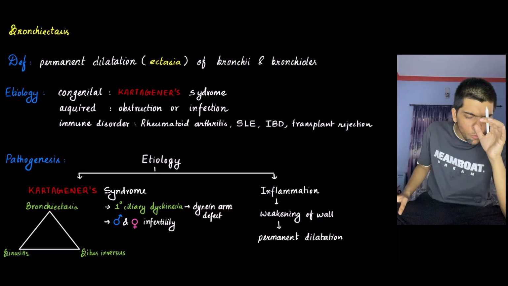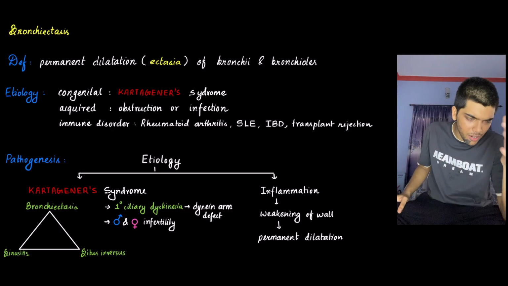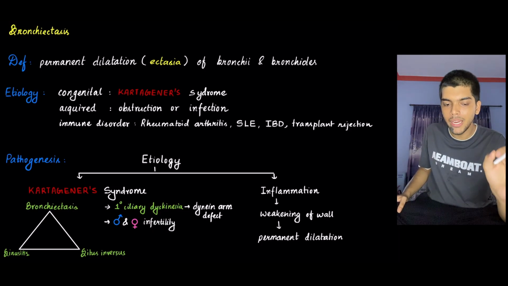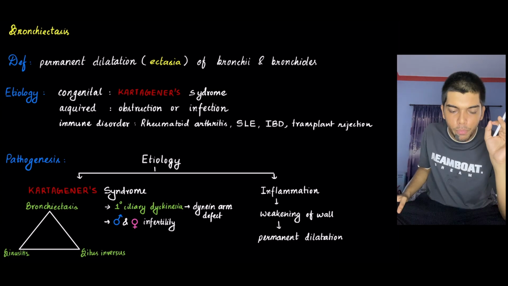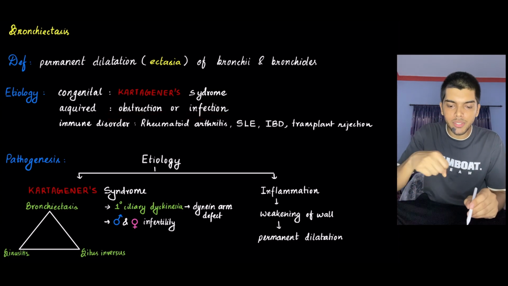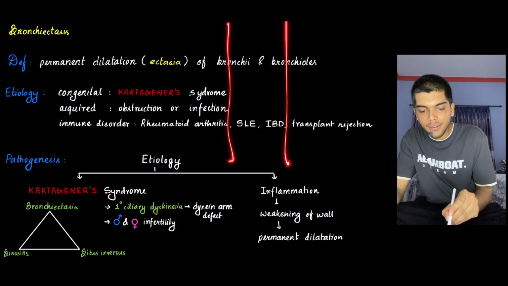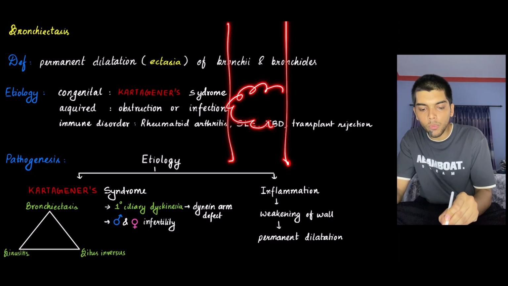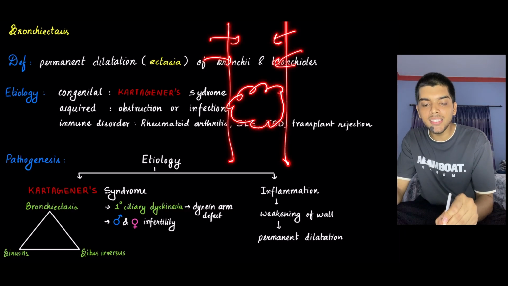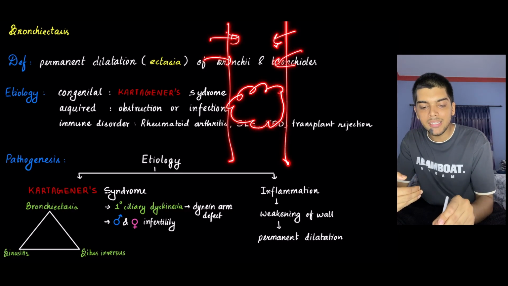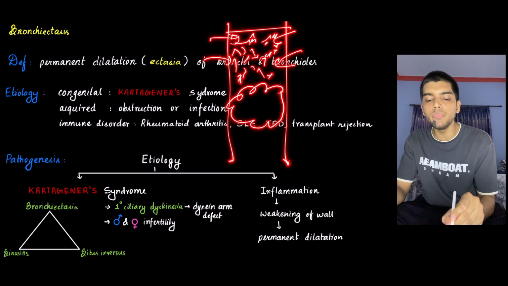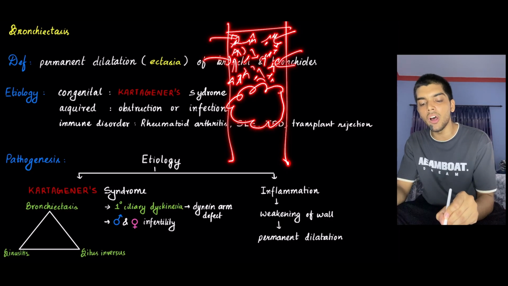Second, there are many etiological factors as I explained, but the most common etiological factors that lead to bronchiectasis are obstruction and infection. During obstruction, let's say this is your bronchus, there is obstruction due to a tumor. What happens? There is continuous production of secretions, but these secretions don't go down. As a result, there is pooling of all these secretions. There is pooling of mucus, pooling of serous fluid, all of them.